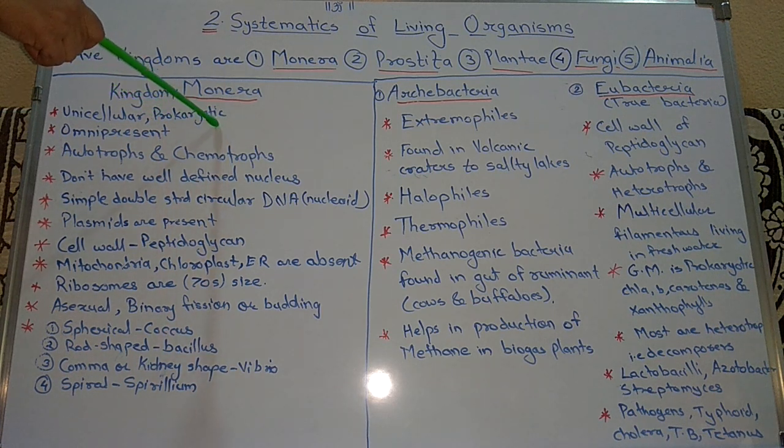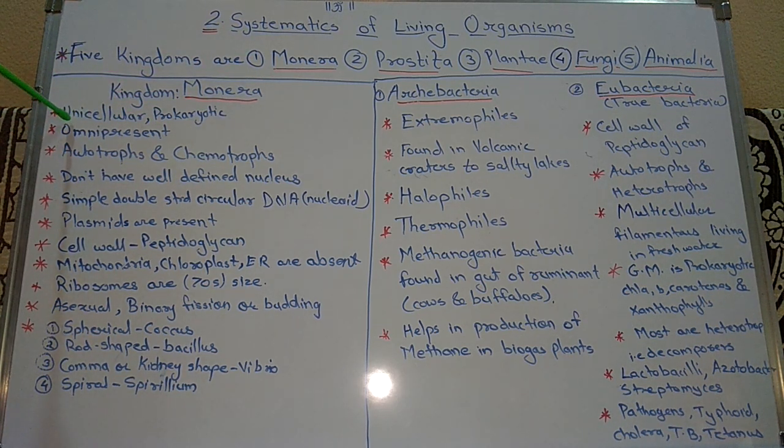Whereas in the eukaryotic cell, a proper nucleus is present, containing DNA fibers, that is chromosomes, and membrane bound organelles are also present. So these organisms are unicellular, and prokaryotic means the cellular organization is of a primitive type.